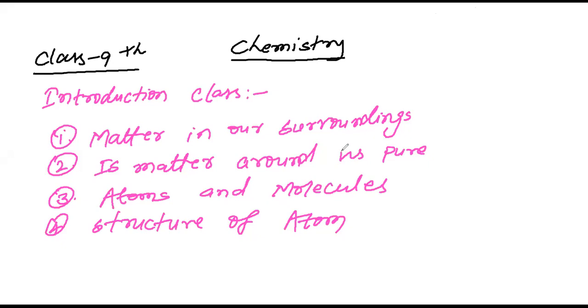Now we have to know for SA1 which chapters we have to read. We have to read two chapters, chapter 1 and chapter 2.